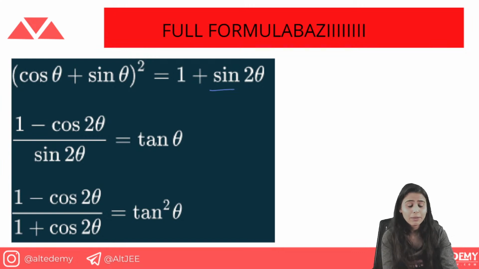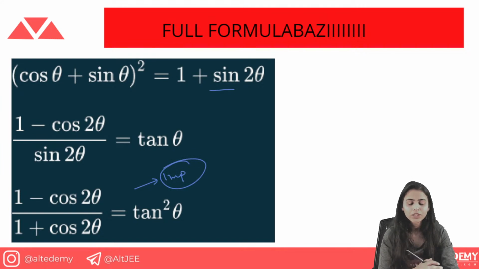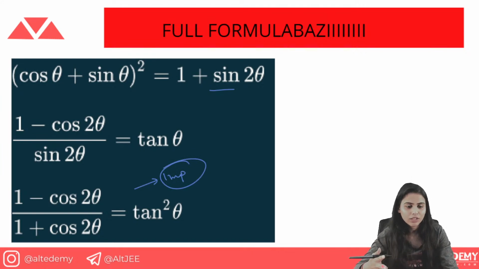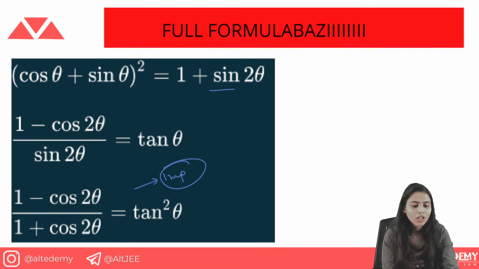Now this one is more: 1 minus cos 2 theta upon sin 2 theta. These are basically special results. 1 minus cos 2 theta is very important. It comes up a lot in papers, the questions get converted into these things. 1 minus cos 2 theta upon 1 plus cos 2 theta is equal to tan square theta.